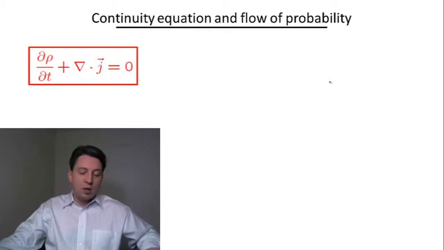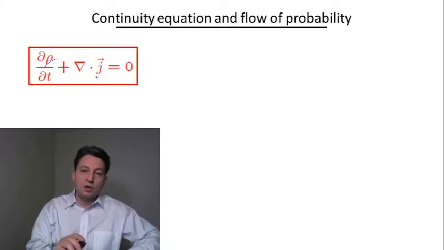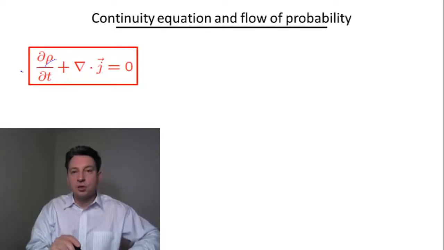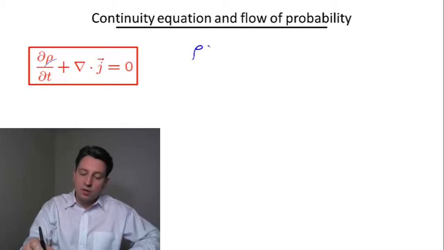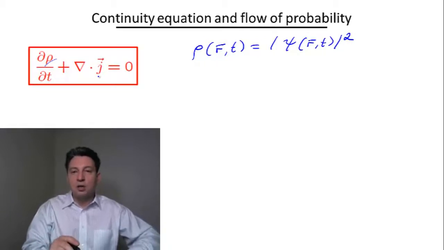Now, the form of this equation is actually not specific to quantum theory, and it appears in many different fields of physics. So rho here is the density of a conserved quantity. In our case, this is the probability density, which per the Born rule is equal to the absolute value of the wave function squared. And J here is the probability current, which we actually are going to derive.